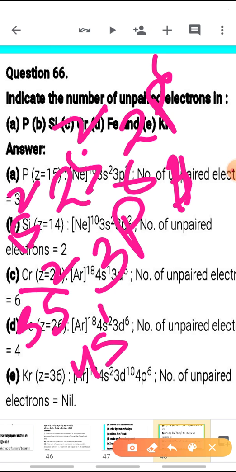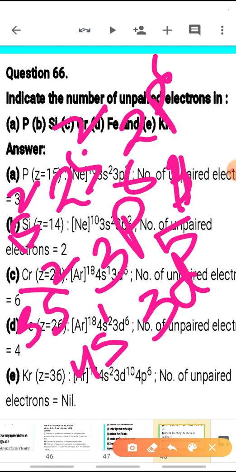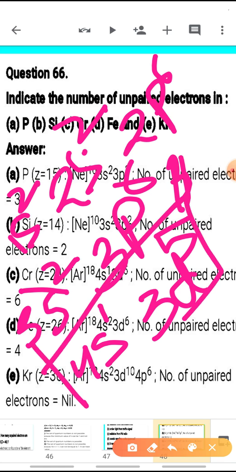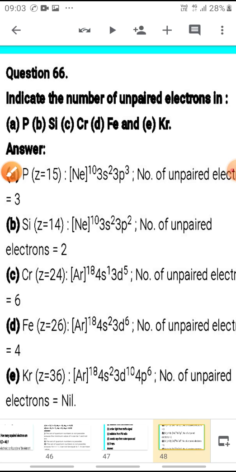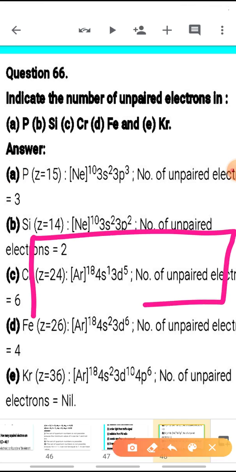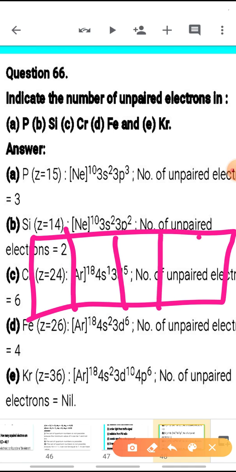It is an exception. How many electrons are left now? 5 are left, 3d5. Why is it so? Why is it 4s1, 3d5? Why not 4s2, 3d4? It is because you all know in the d subshell there are 5 orbitals.